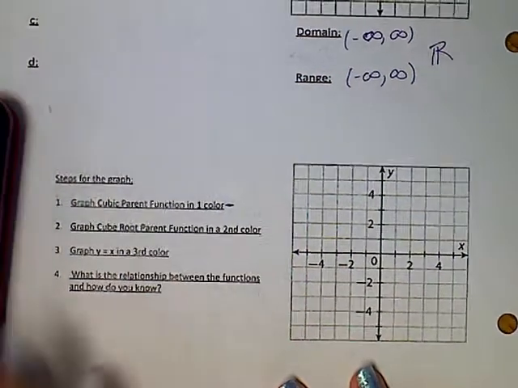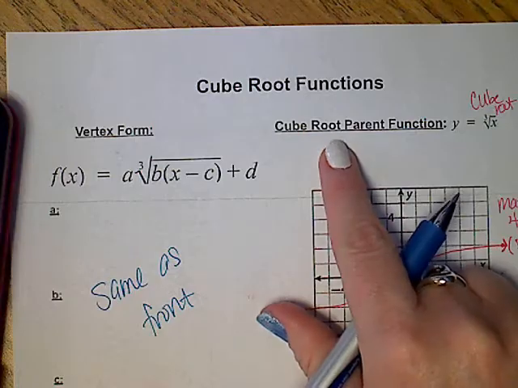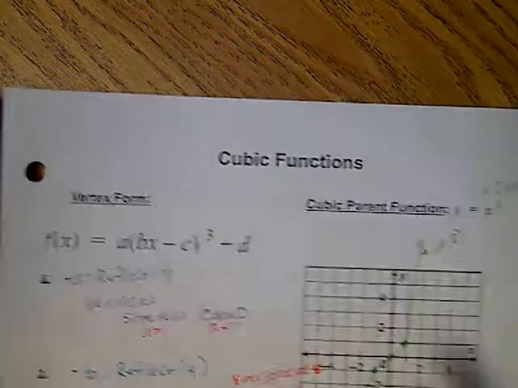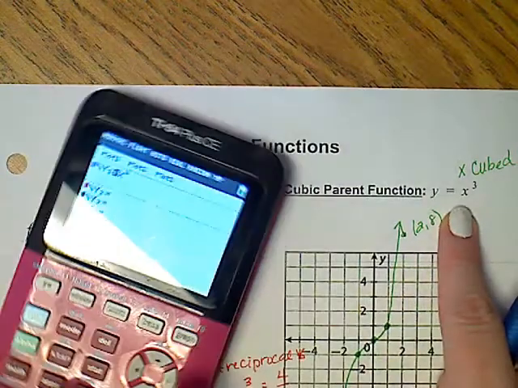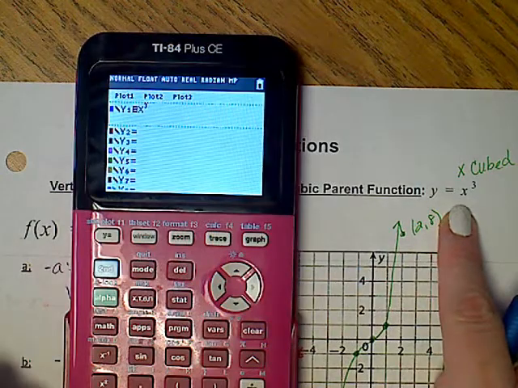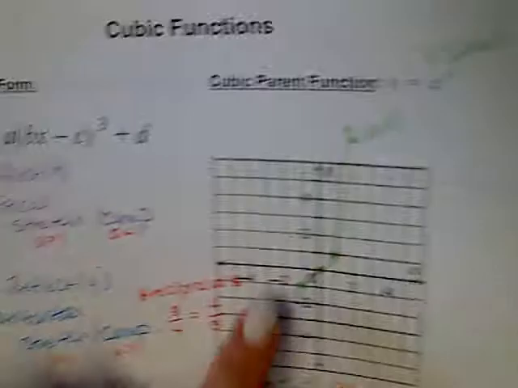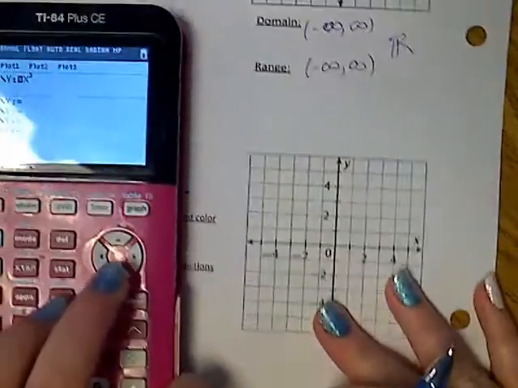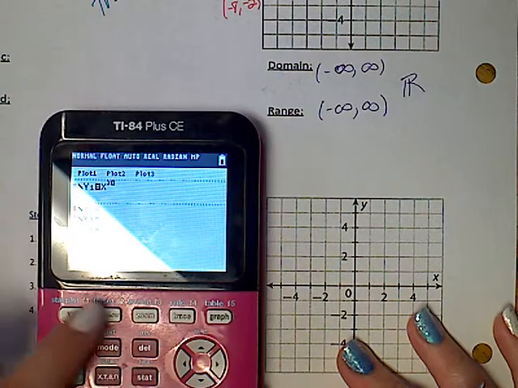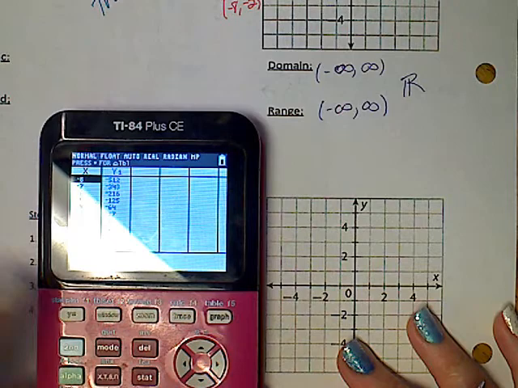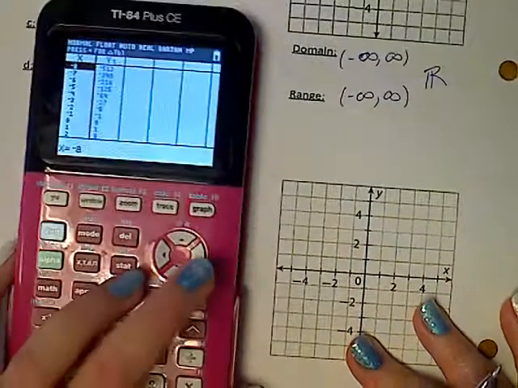The parent cubic function is x cubed. Sorry. So I have it typed right into my calculator. You're actually going to copy this graph, but for all intents and purposes, we're back here. I'm supposed to graph the cubic, which is the one I just saw. We got it typed in. We're going to go to the table, and we're going to look for good points.